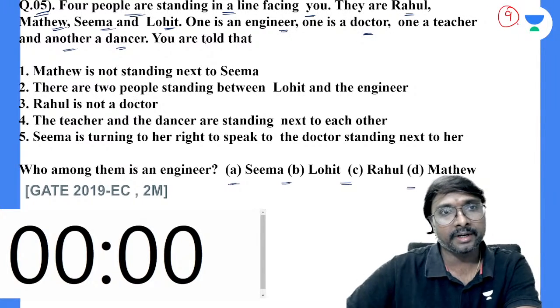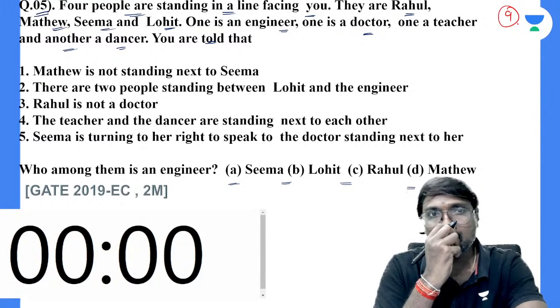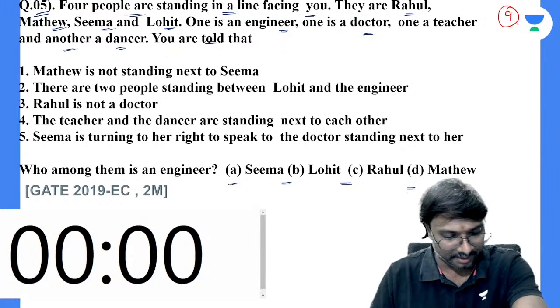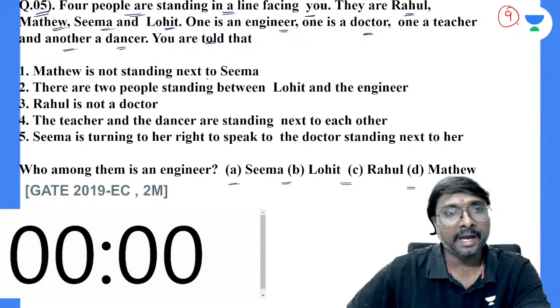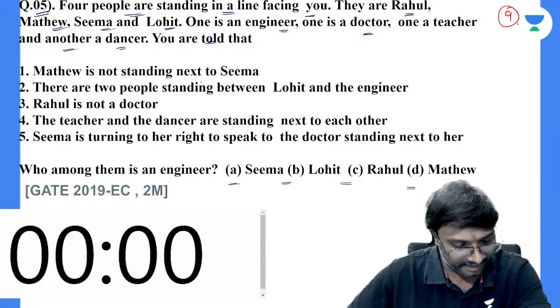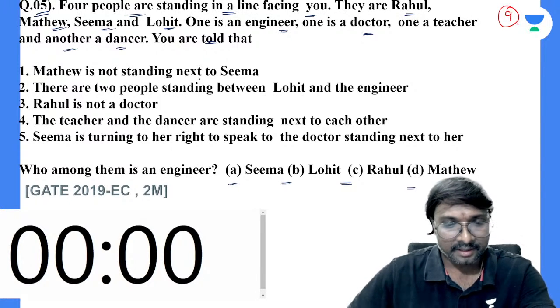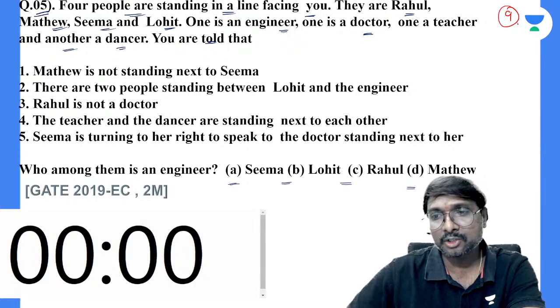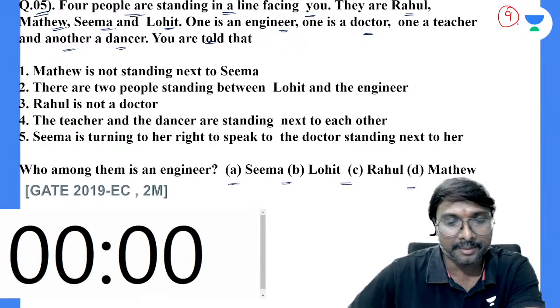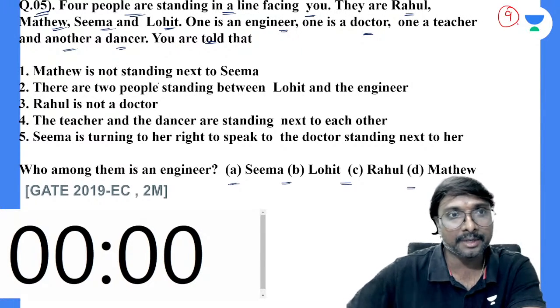You are told that Matthew is not standing next to Seema, right? Matthew is not standing next to Seema means they must not be in line, one beside the other. Yes or no? They must not be in line.